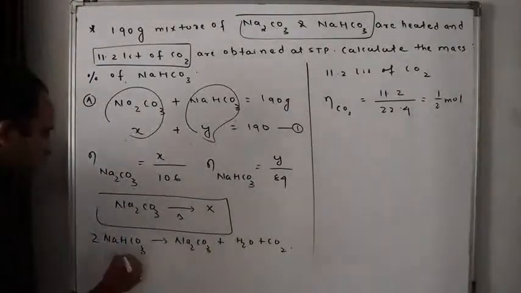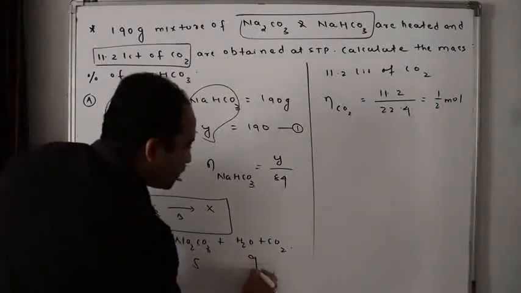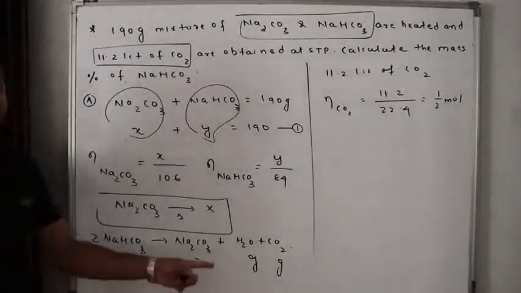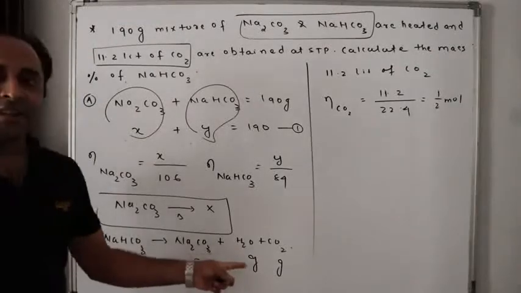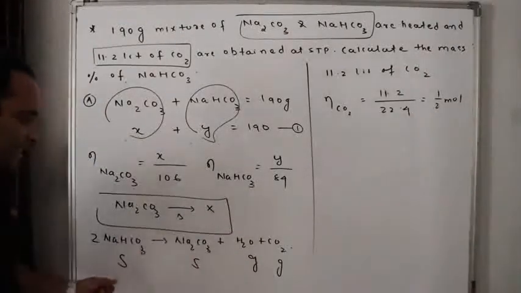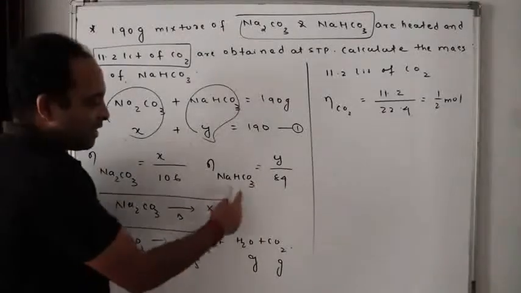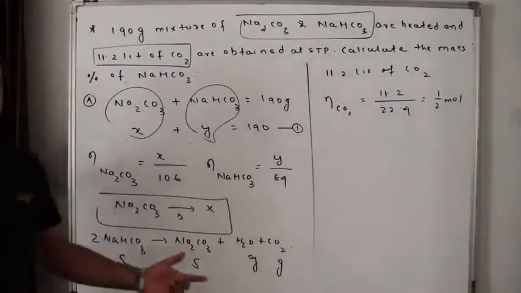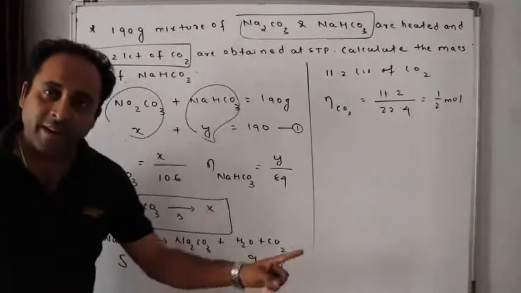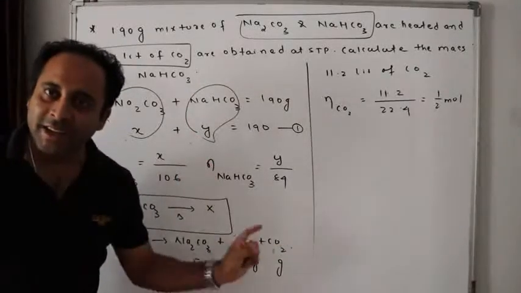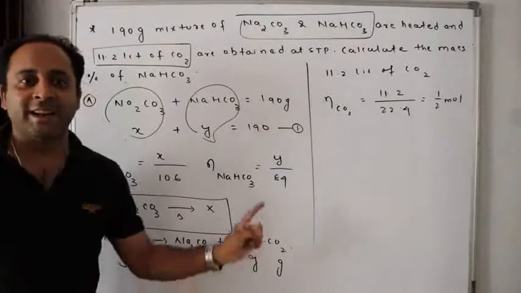Now we know this is solid, this is solid, this is gas, and this is gas, because it is heated. When you heat something, it is released as a gas. Here, water is released, carbon dioxide is released. Water is liquid at room temperature, but if we heat, it will be a gas and it will be released.